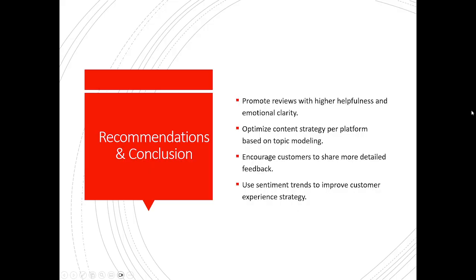Recommendations and conclusions. It's important to promote reviews with higher helpfulness and emotional clarity, such as the neutral reviews, which have high clarity compared to the more extreme reviews with more simple clarity. If someone dislikes something, they'll provide simple explanations as to why they don't like it. If they really like it, chances are they'll mention how good it is, how amazing it was, in maybe probably a sentence.